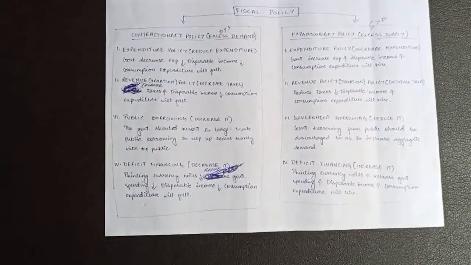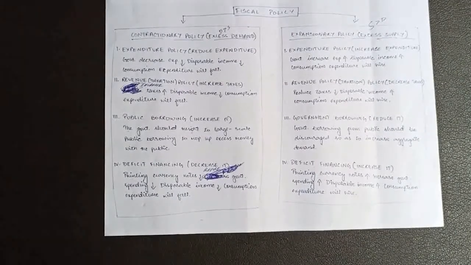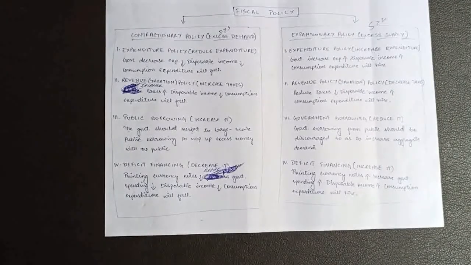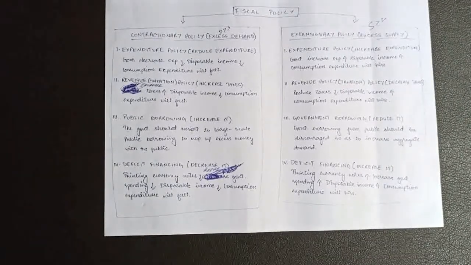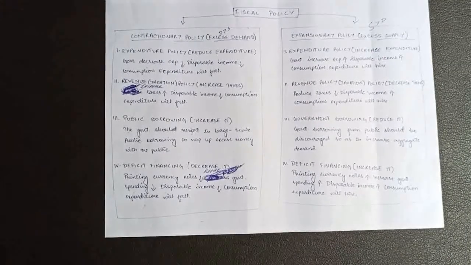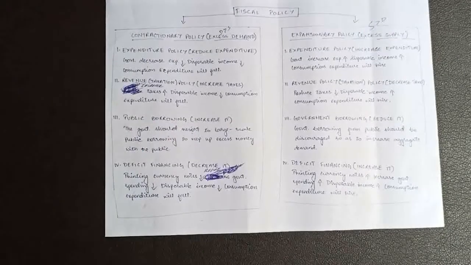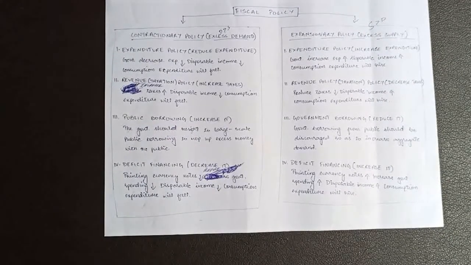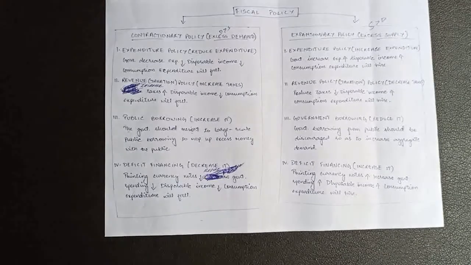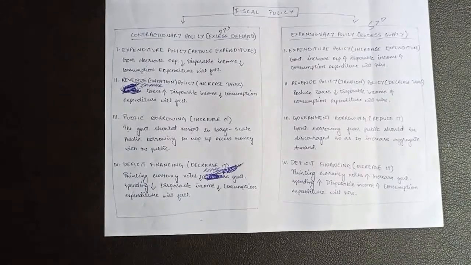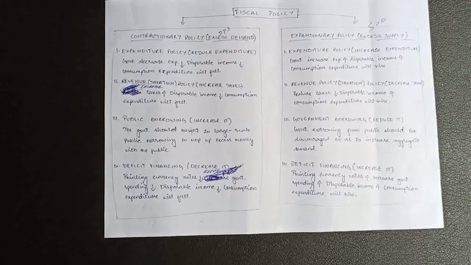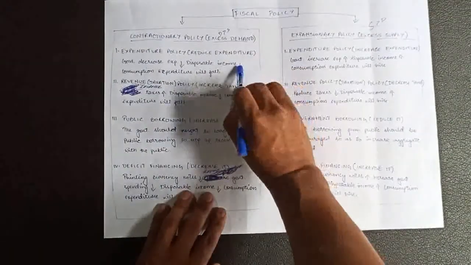Reduce expenditure. Okay, so here the main motive of a government is to reduce expenditure of the public, to reduce excess demand. So what they will do is the government will reduce expenditure. Government will decrease expenditure on public activities like construction of roads, bridges, railways, or they will spend less on health, education sectors, or they will even stop giving big projects to the public, so that once they reduce the expenditure, the disposable income of the public will fall.